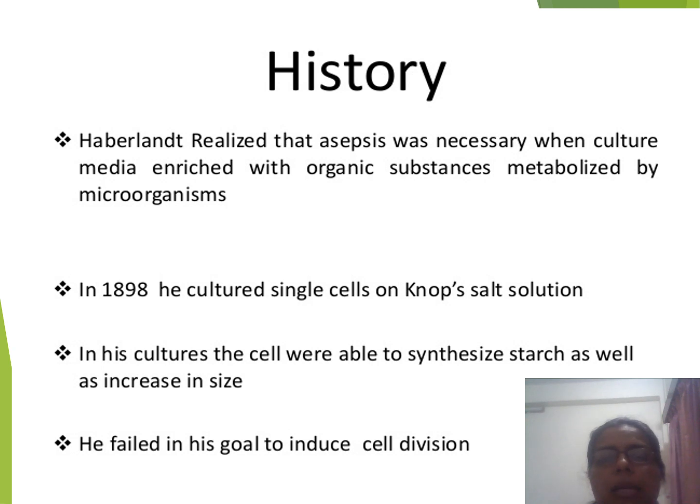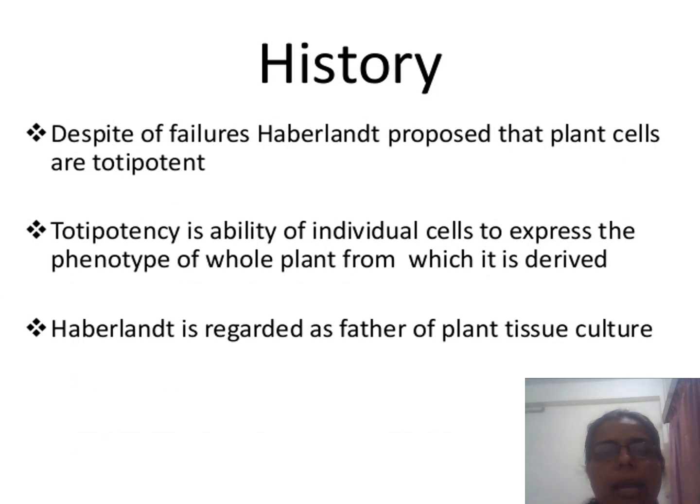The main history of plant tissue culture is that Haberlandt realized that asepsis was necessary when culture media were enriched with organic substances metabolized by microorganisms. In 1898, he cultured a single cell in a simple salt solution. After that, in his culture the cells were able to synthesize starch as well as increase in size. Then he failed in his goal to induce cell division. But despite the failures, Haberlandt proposed that plant cells are totipotent in nature.